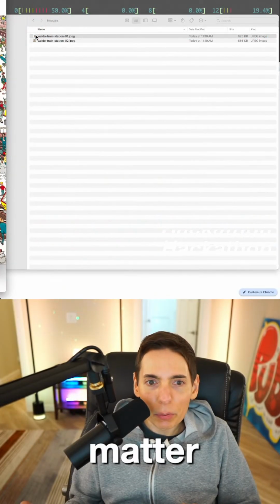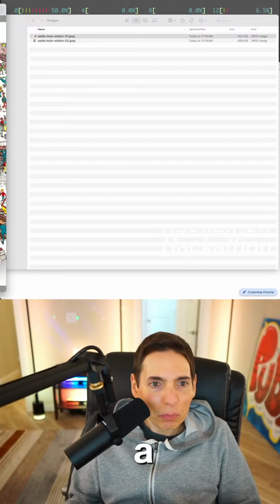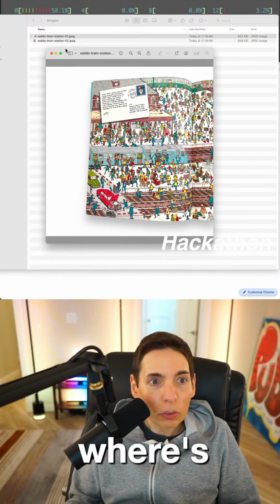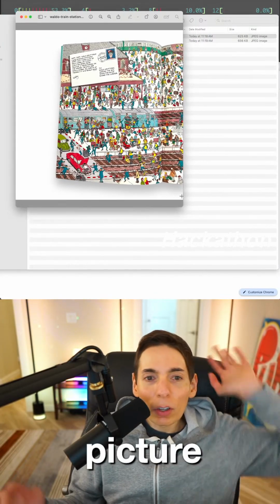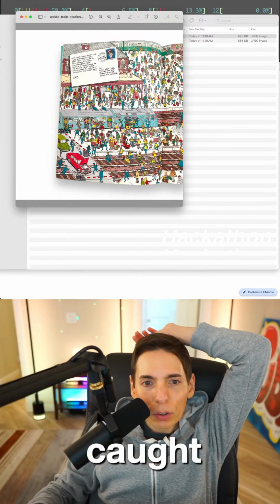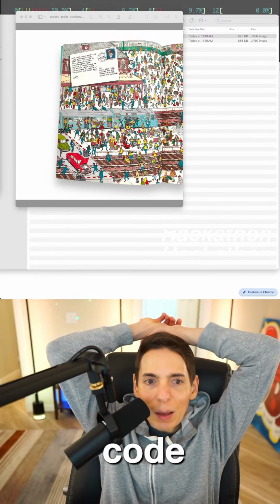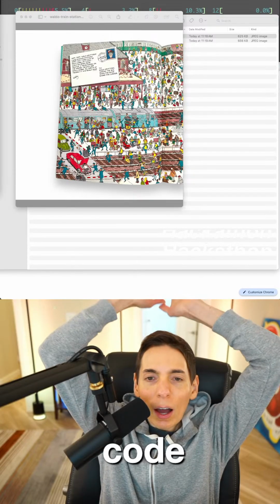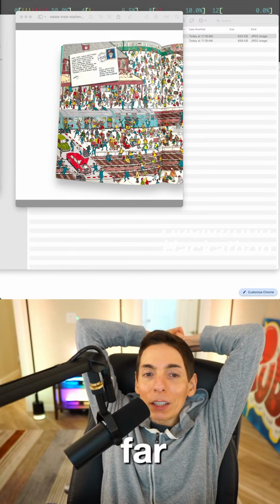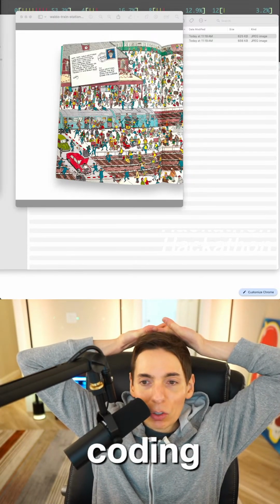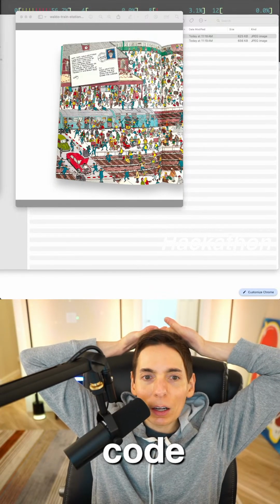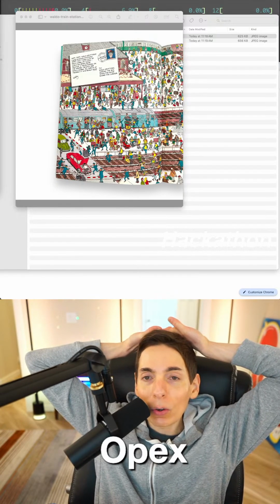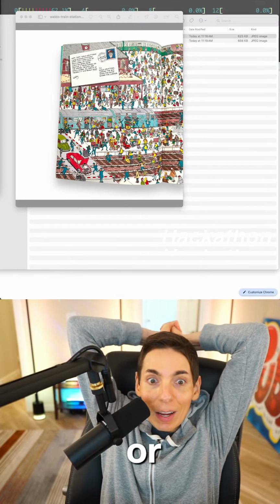So we're going to build a Waldo finder. And the idea is, where's Waldo? So you can see here this picture. We can use an existing coding agent. We'll be using Claude Code. We could maybe even use Codex or you name it.